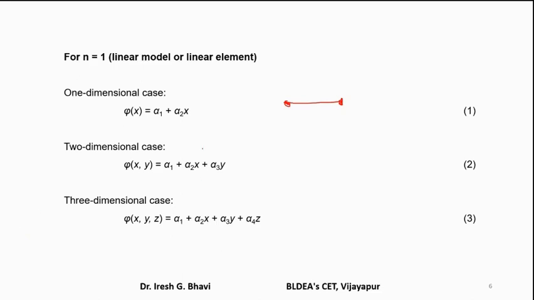Then 2-dimensional case, that is a linear triangular element. How the linear triangular element will be? This is a linear triangular element. That is, this is a linear bar element and this is a linear triangular element. Similarly, in 3-dimensional case, that is for a linear tetrahedron element, how it will look like?